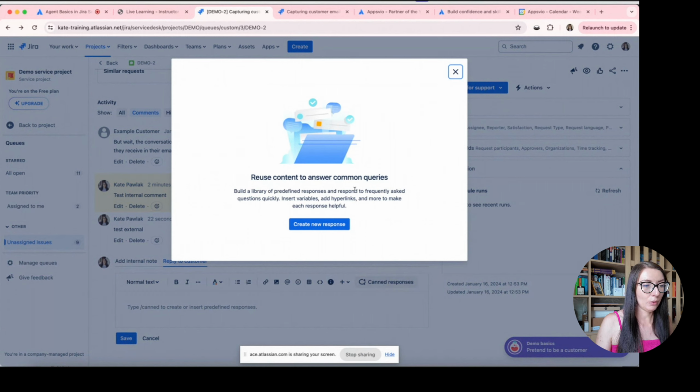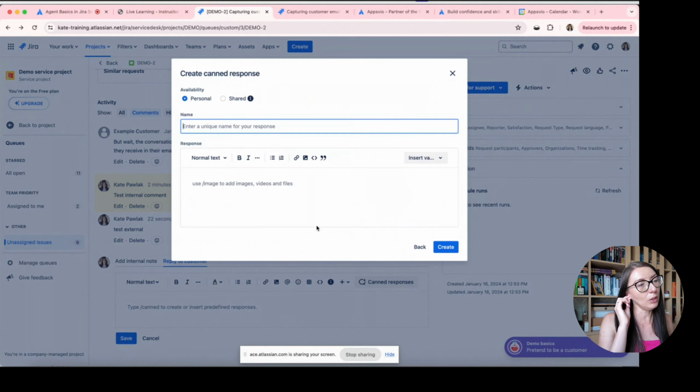So let's start with creating a new response, and here you can see that we have a very simple configuration. We can define if this response is personal, so it's only available to me, or if it's shared, so all agents in this project will see this canned response. The next thing is to enter a name, and the last thing is to enter the response.